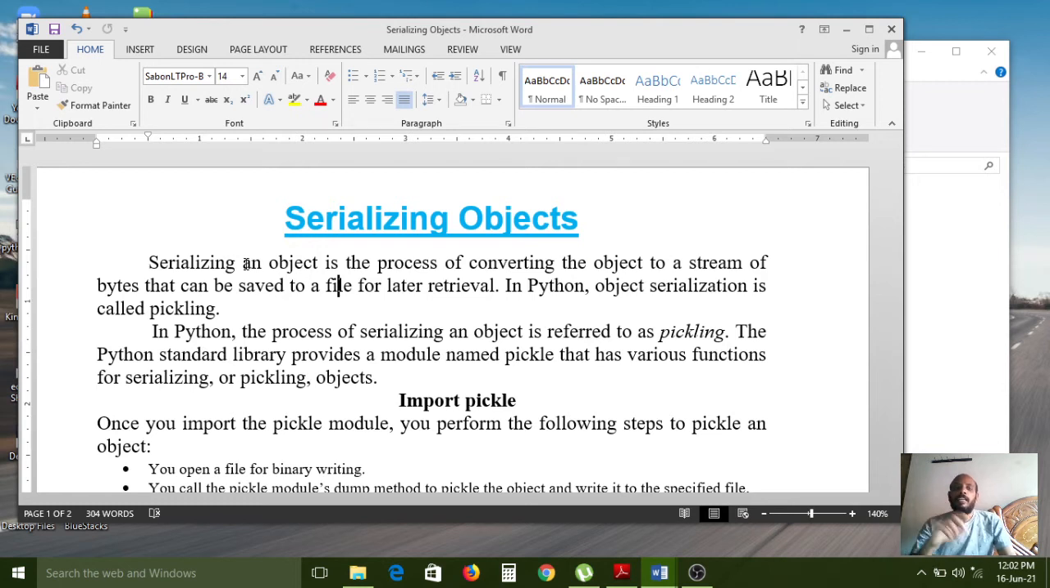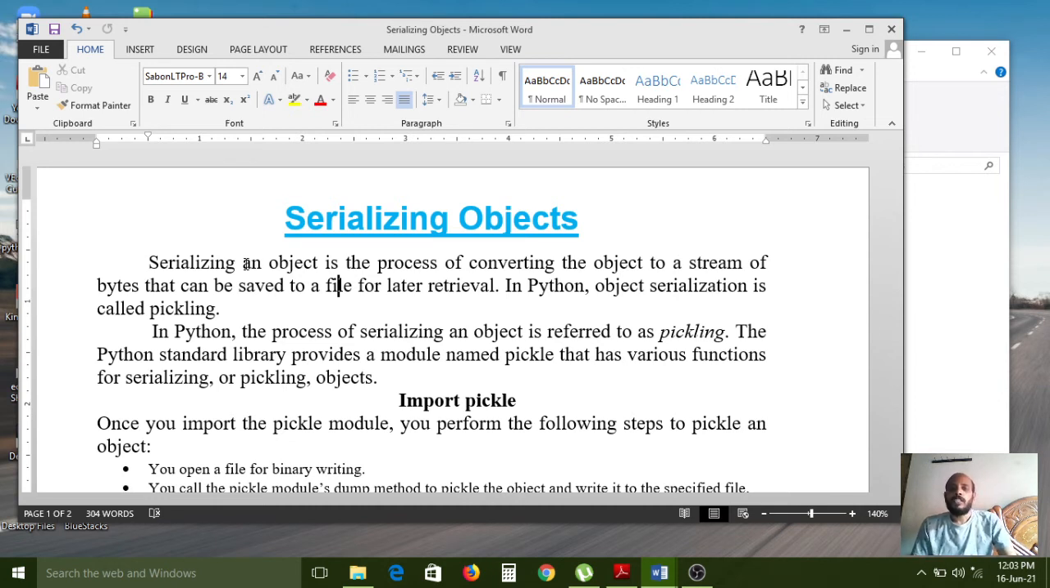But here in Python, serializing an object is the process of converting the object to a stream of bytes. That type of conversion is called serializing an object, because here we are converting the objects. In Python, everything is an object. For example, an image is also an object, and a video file is also an object. If it is just one particular student record, that is also an object. In Python, everything is treated as an object, as in the real world.